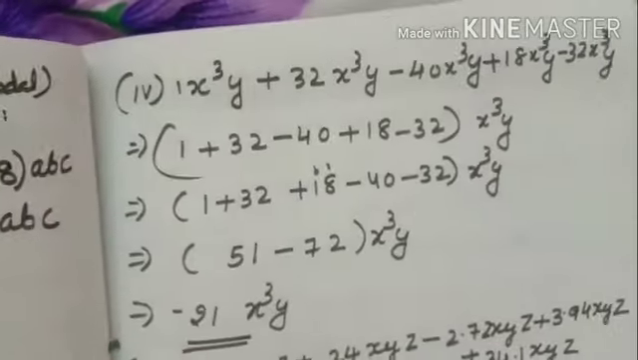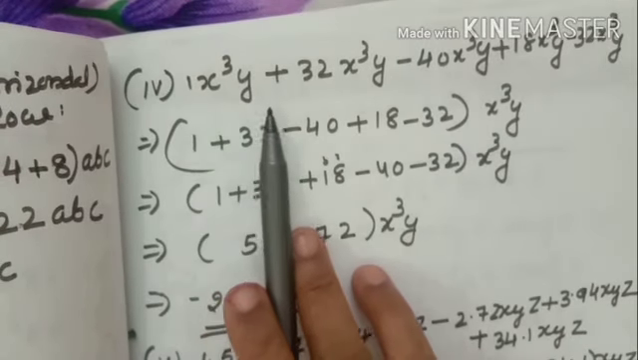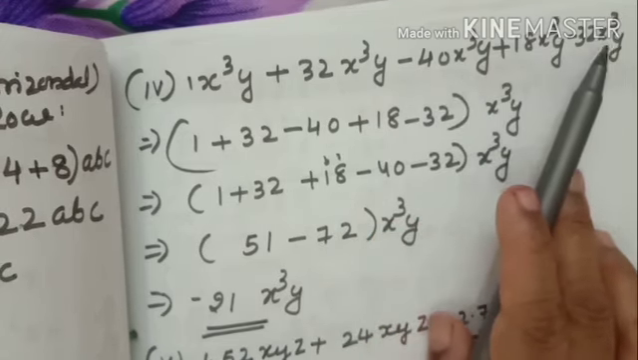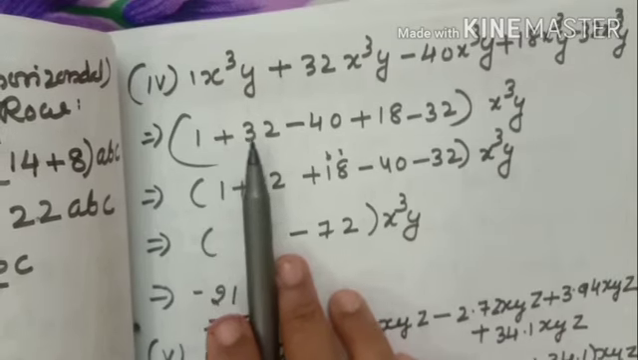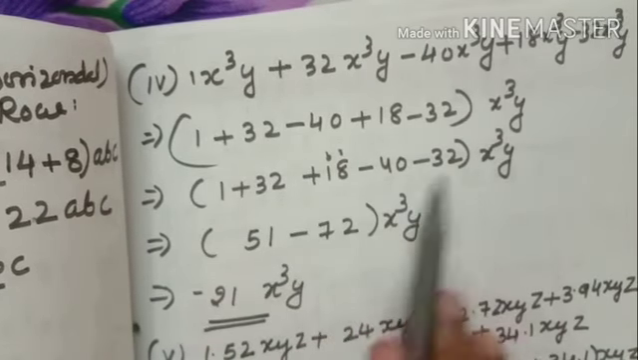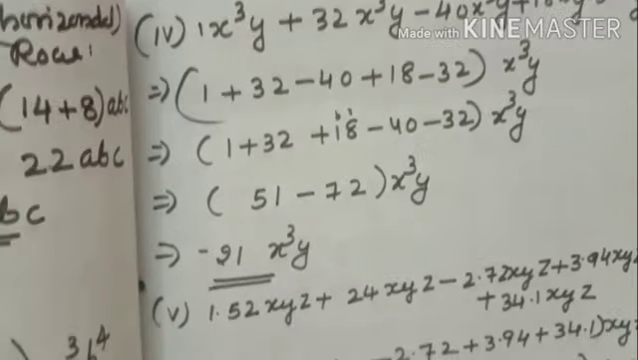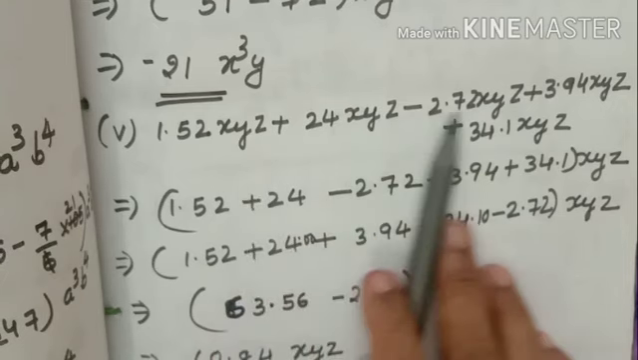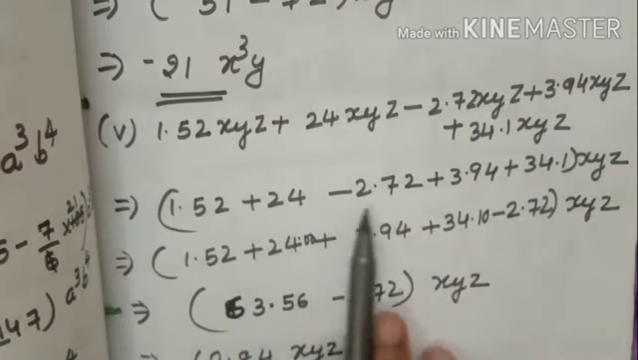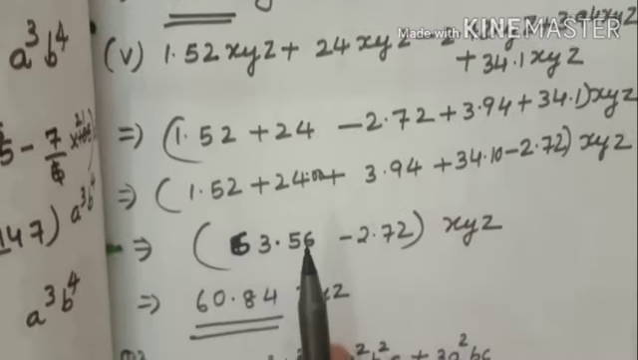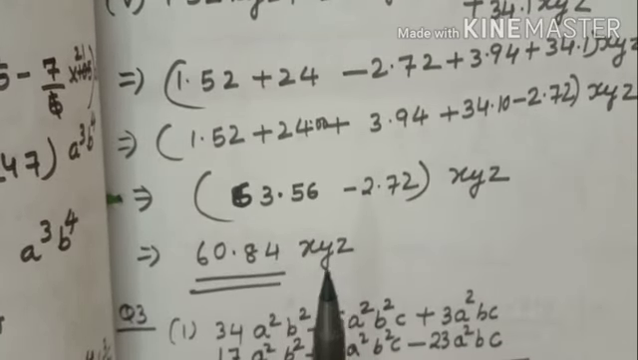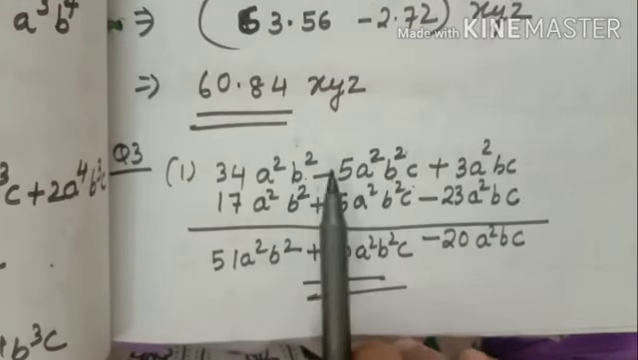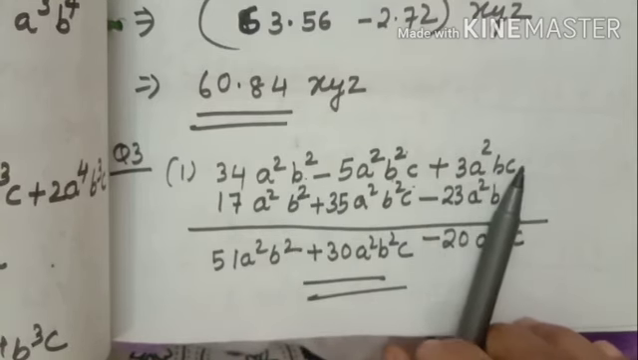Fourth one also: 1x cube y plus 32x cube y minus 40x cube y plus 18x cube y minus 32x cube y. See, I took the numbers, do the calculation and you will get the answer. Decimals also work the same way. First you check whether they are like terms or not. Only like terms you can add. Here a square b square and a square b square c are not like terms. And a square b c, this is also another type.